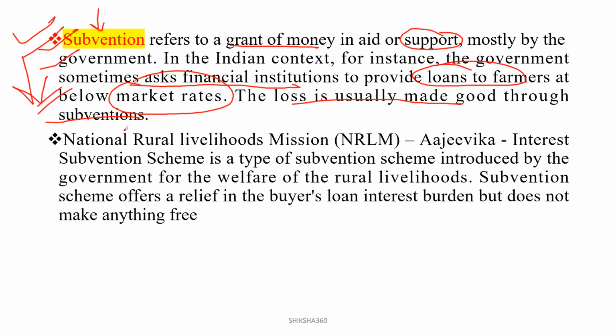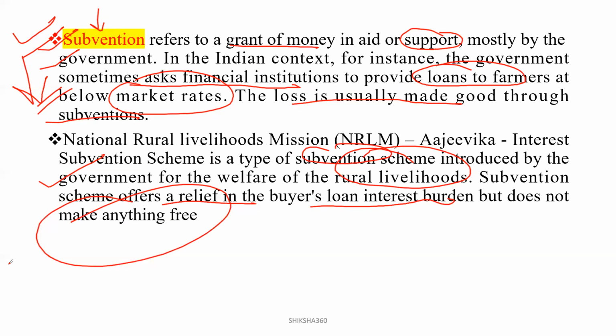That payment from the government to the financial institution is called subvention. For example, the National Rural Livelihood Mission, NRLM, Ajivika, Interest Subvention Scheme. It is a type of subvention scheme introduced by the government for the welfare of rural livelihoods. A subvention scheme offers relief in the buyer's loan interest burden, but does not make anything free. Clear? Basically, subvention is mainly for reducing the interest rate. I will take one example also.